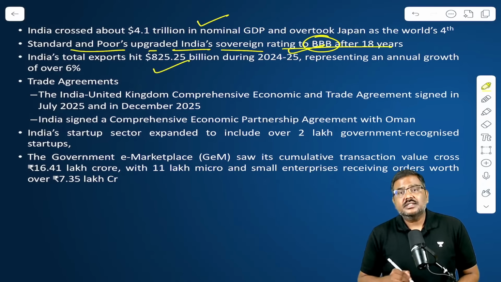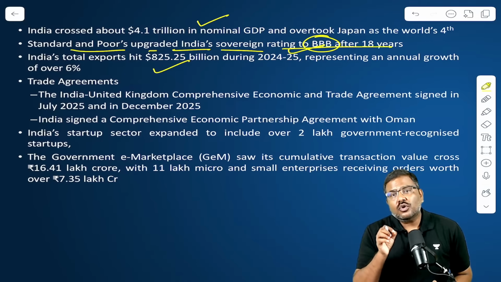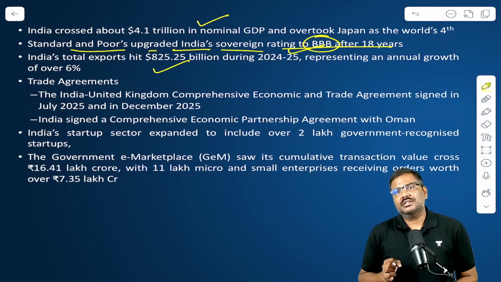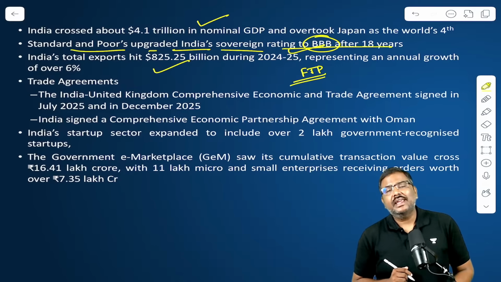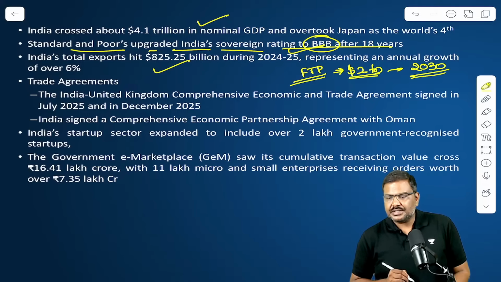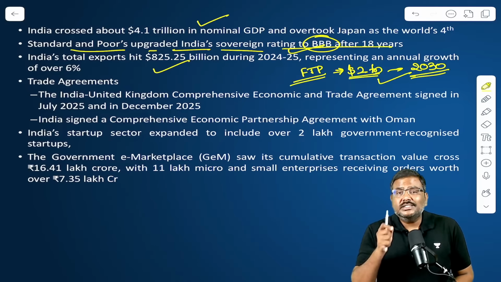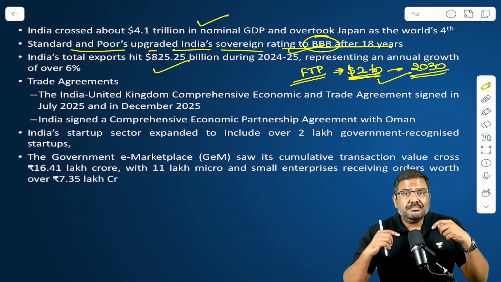Third very important point is, look at India's exports. India's total exports for 2025 have crossed more than $820 billion. And by the way, under the foreign trade policy, India has a target of achieving $2 trillion of exports by 2030. Remember this, by 2030, the target is $2 trillion total merchandise plus services exports. Right now, the total exports from India in this year, 24-25, is $825 billion.